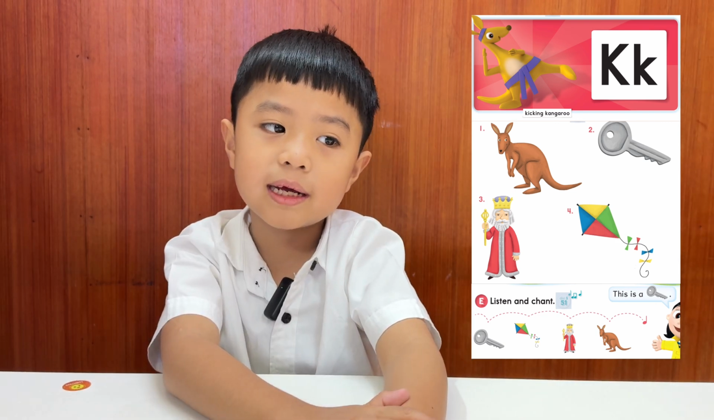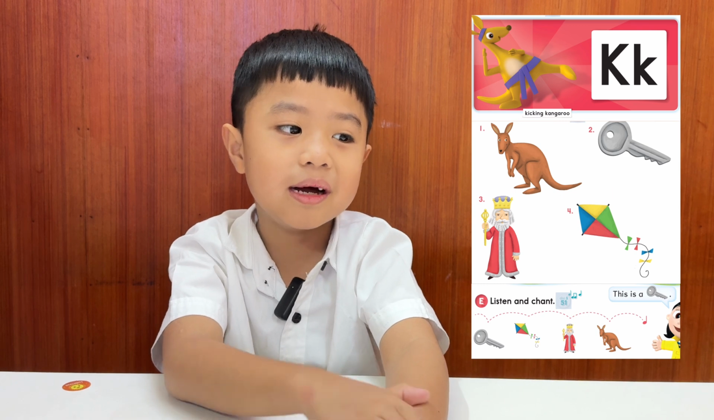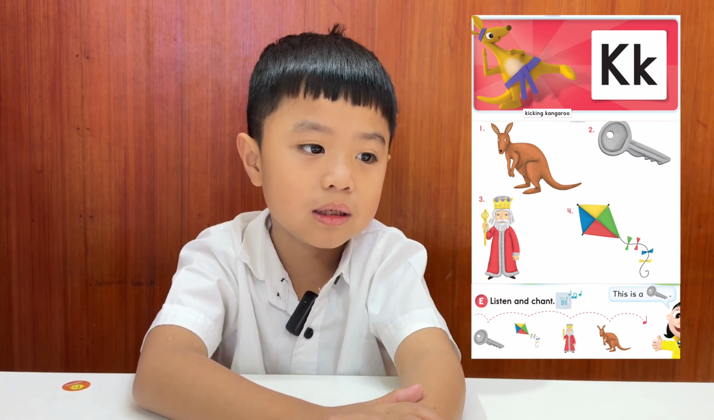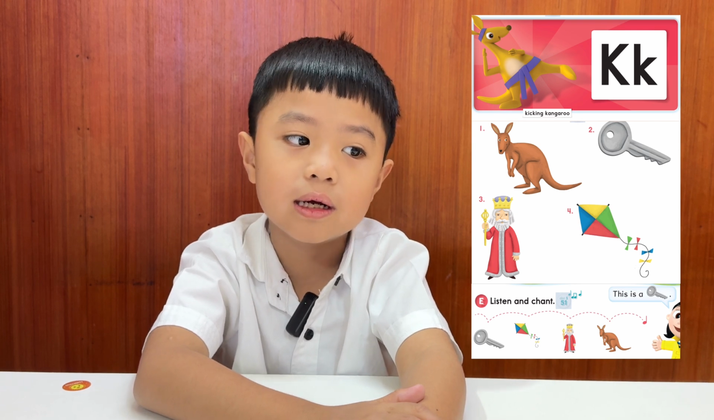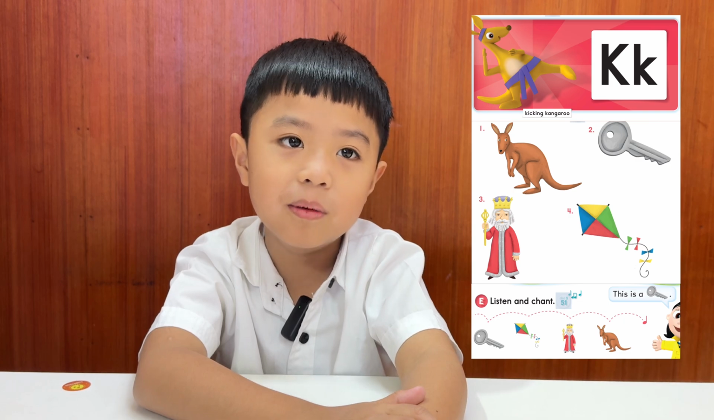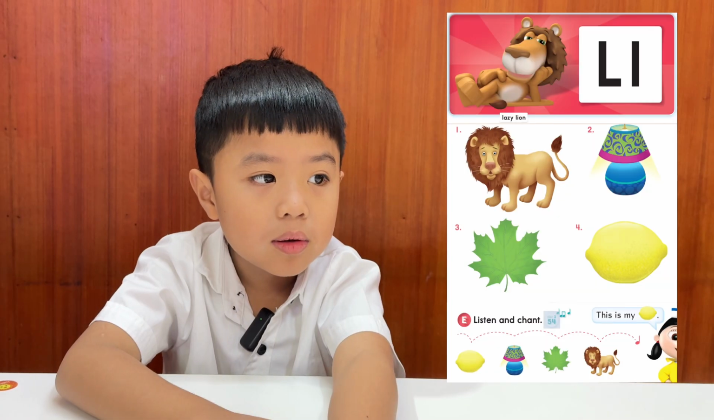This is a key. This is the kite. This is the king. This is a kangaroo.